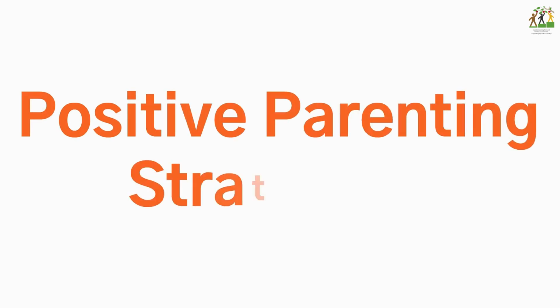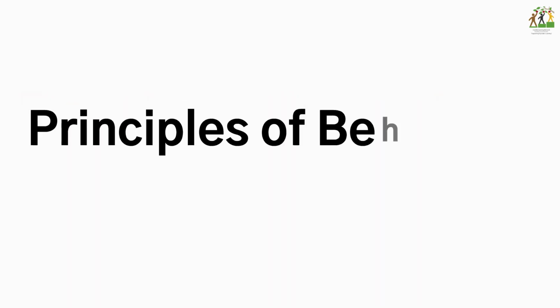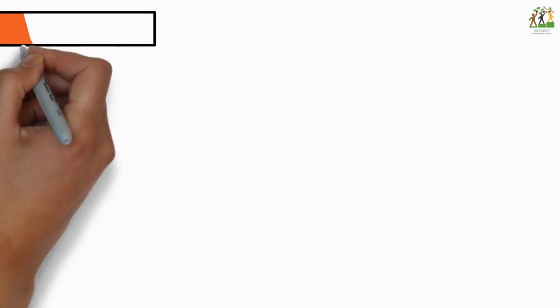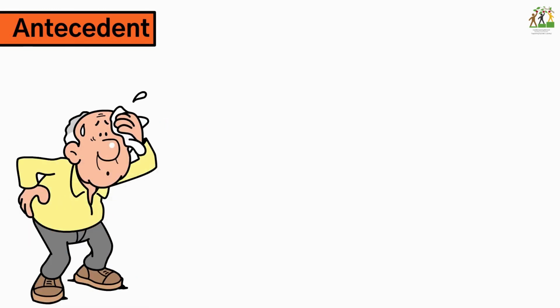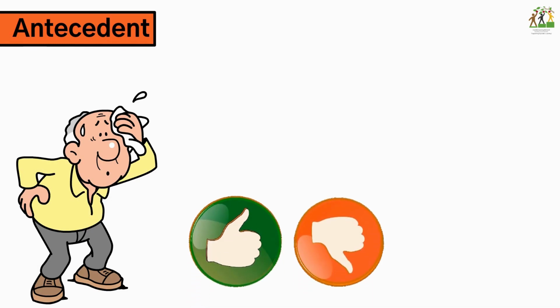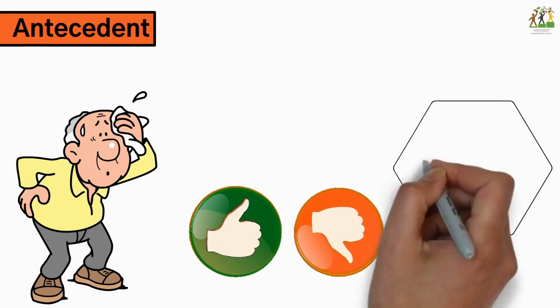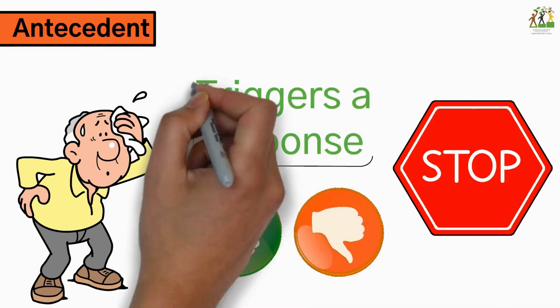Positive parenting strategies. Principles of behavior, ABCs. Antecedent, variables. Anything that occurs before the behavior. It can trigger negative or positive behaviors. Example, seeing a stop sign triggers a response.